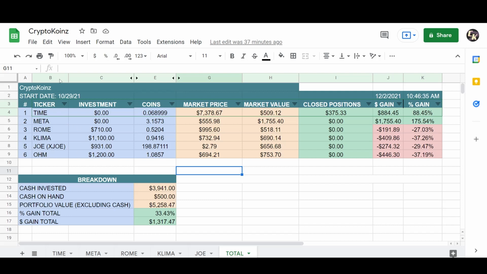Not too happy that I have 6 positions here, but as of now, I have nothing to do. I'm not going to close any of the losers. I'm just going to continue to collect that APY and let them grow over time. I have $500 cash on hand on standby, and I'm just going to wait and see if I find new opportunities. I might not even do anything with that for now, but we'll see.